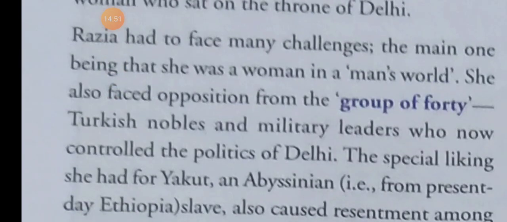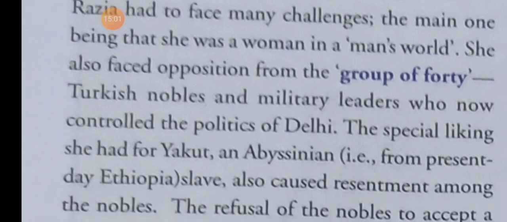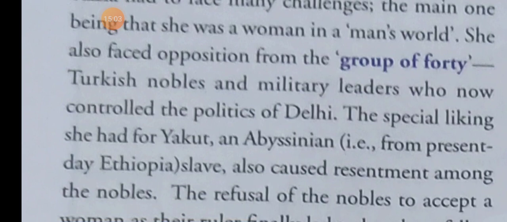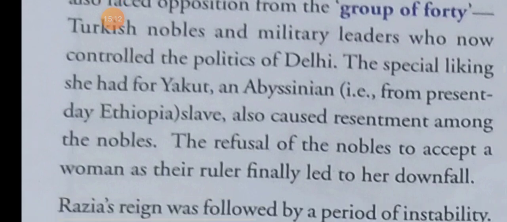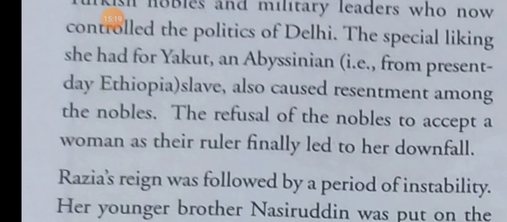First challenge, she was a woman in a man's world, and she faced opposition from the group of 40. The Turkish nobles and the military leaders also opposed her. And the special liking she had for Yakut, an Abyssinian, that is from present-day Ethiopia, and a slave, also caused resentment among the nobles.